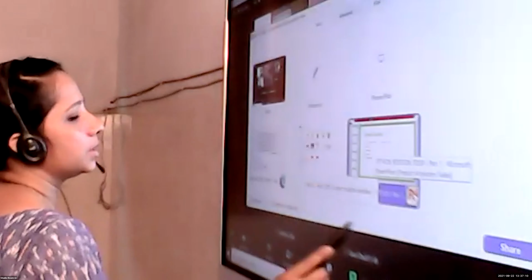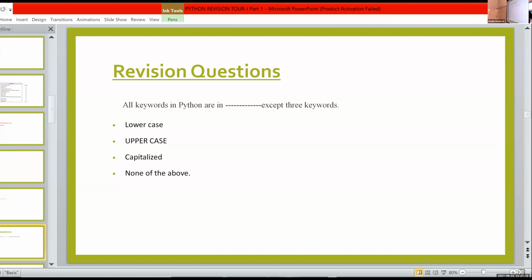I'll give some questions based on this first chapter. So this is the first question. All keywords in Python are in dash except 3 keywords. What is the answer, Emmanuel? Lowercase. Yes, it is lowercase except 3 keywords. Which are the 3 keywords, Emmanuel?